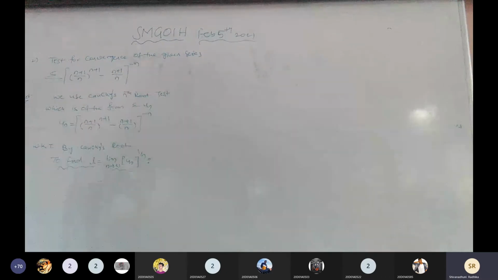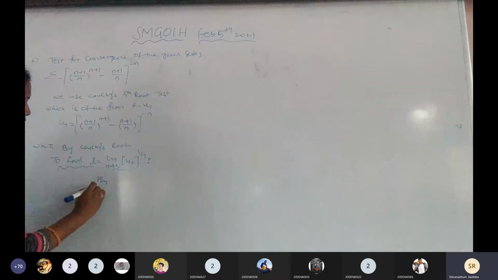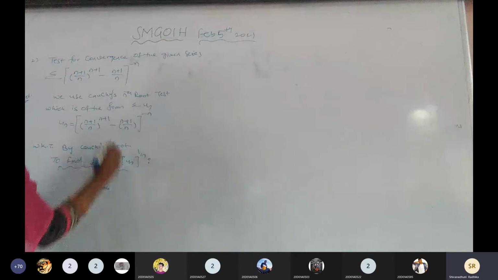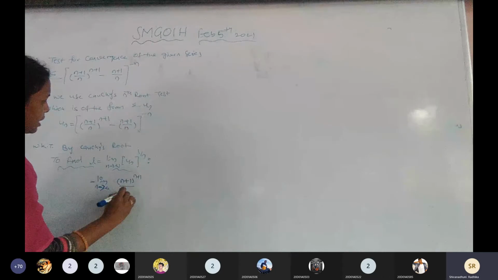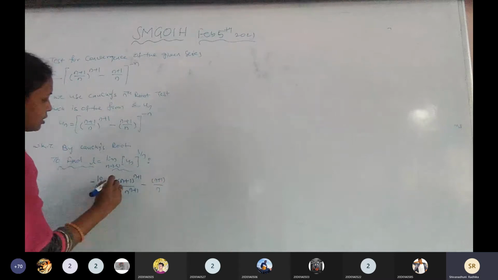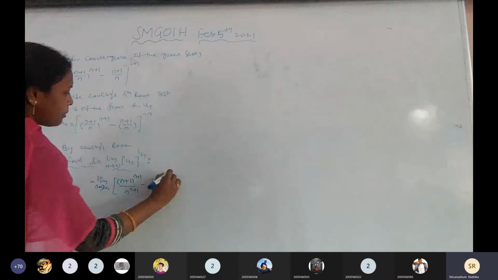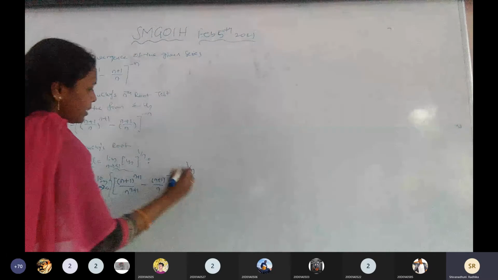Now I am going to substitute the nth term un in the given l value. For finding the l value, limit n tends to infinity, and un is (n plus 1) to the power of n plus 1 by n to the power of n plus 1 minus ((n plus 1) by n) to the power of minus n, whole to the power of 1 by n.